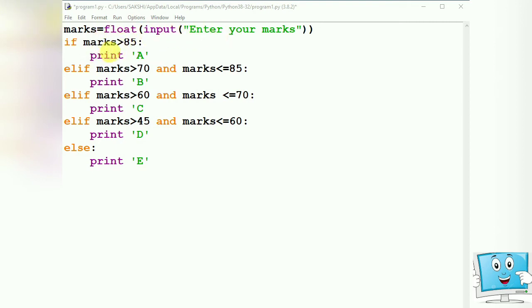If marks is greater than 85, then it should print A, and if marks are greater than 70 and less than or equal to 85, that is if the marks lie in the range of 70 to 85, then the grade should be B. Else if the marks are in the range of 60 to 70, then it should print C, and if the marks are between 45 to 60, it should print D. If none of the conditions is satisfied, meaning the marks are less than 45, then it should print E. So let us check the output of this question.